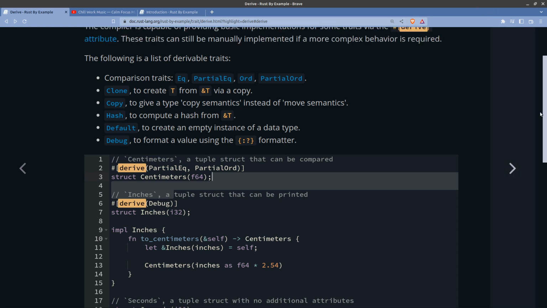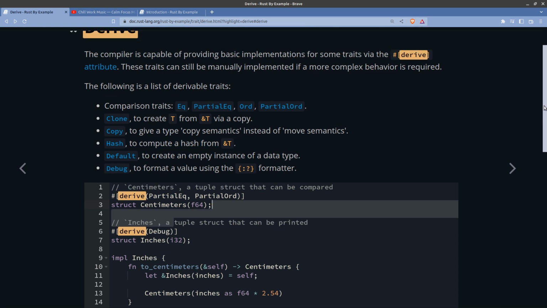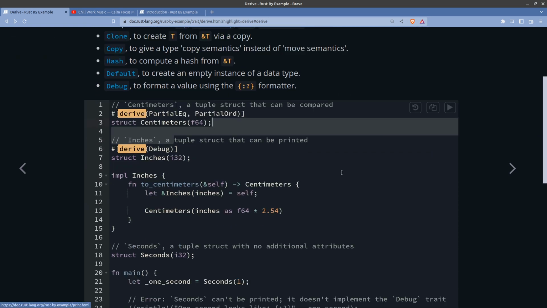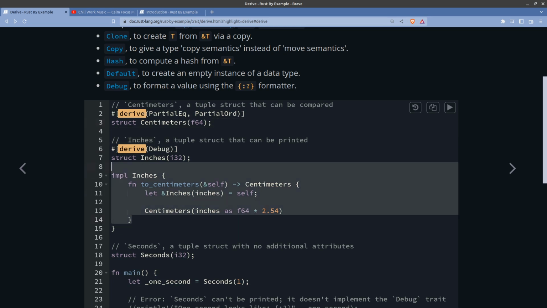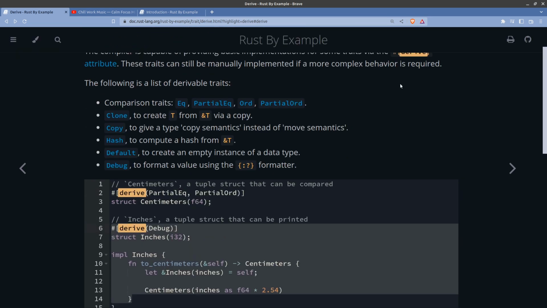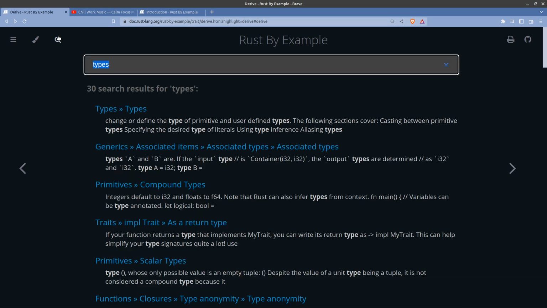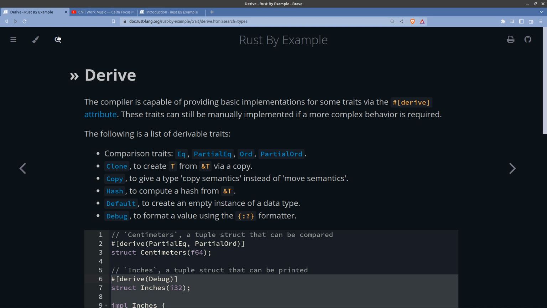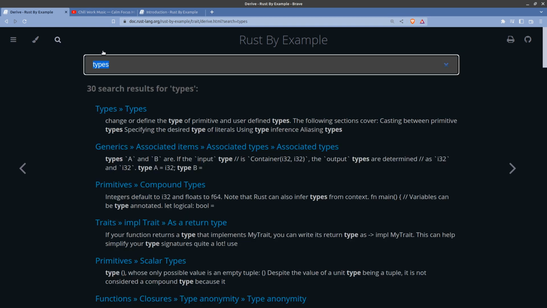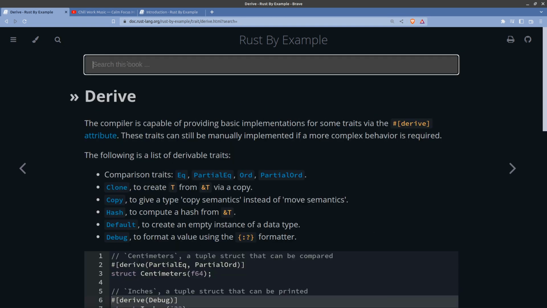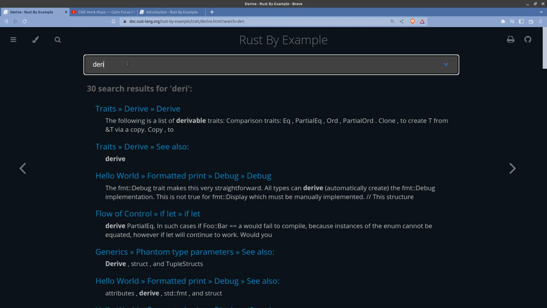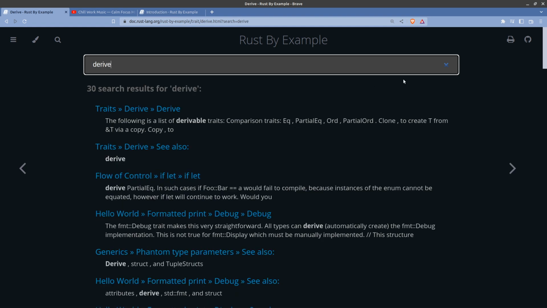I probably didn't explain very thoroughly there what I coded, but here's the original example anyway. So Rust by Example and derive, the links up here. You can just search derive in the magnifying glass and you should find derive traits.